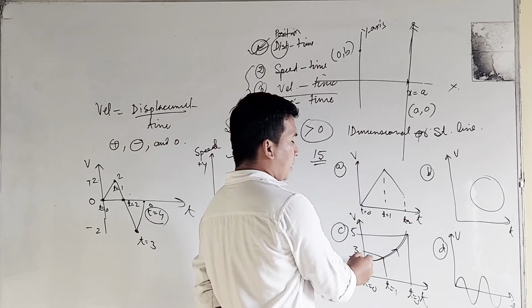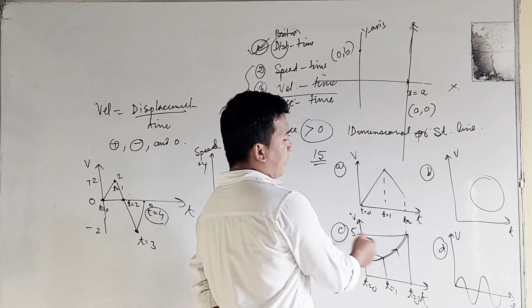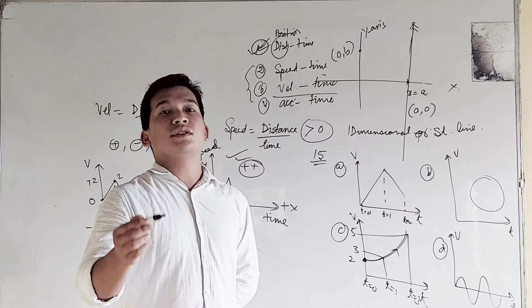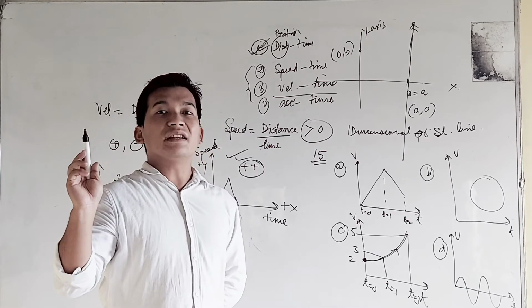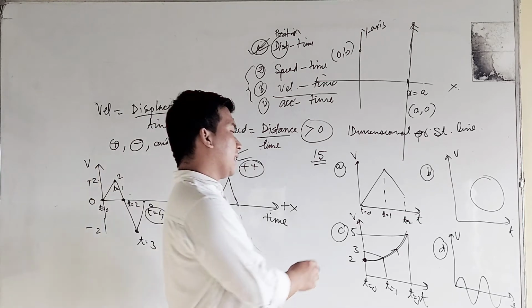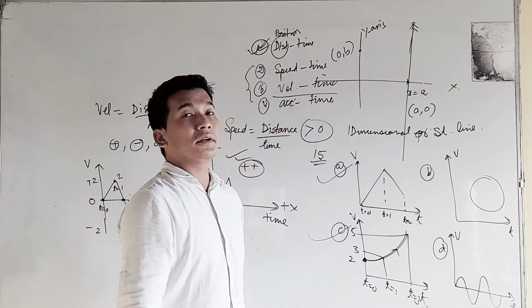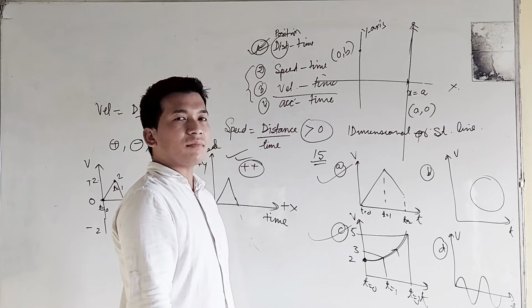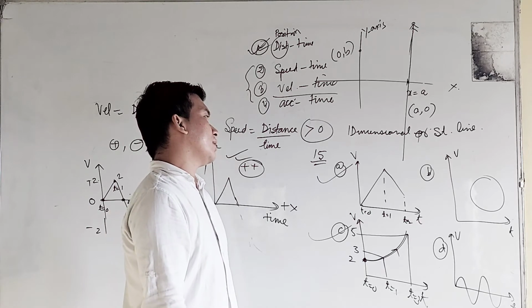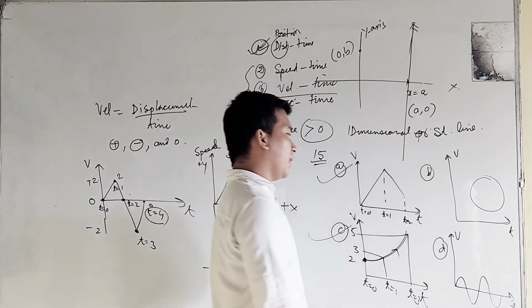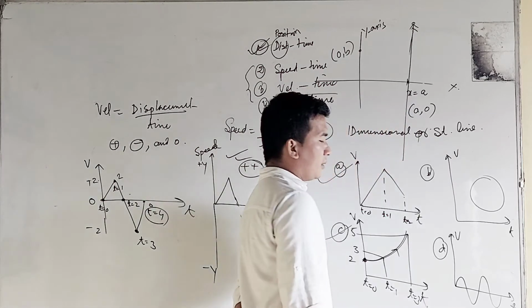Increasing velocity means that at a particular time the value of the velocity will also have a different value. So option number A and option number C can represent our velocity-time graph. Let us say your option number D.